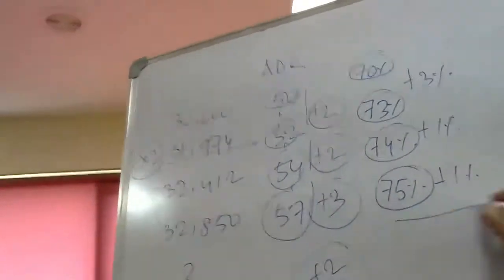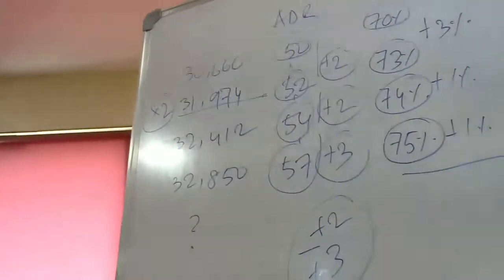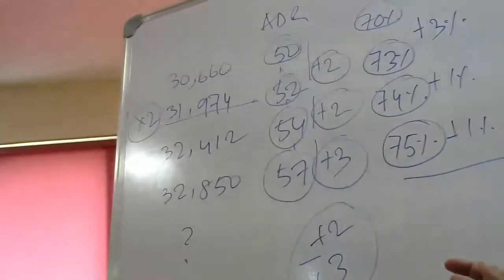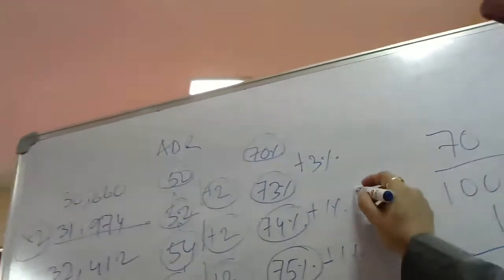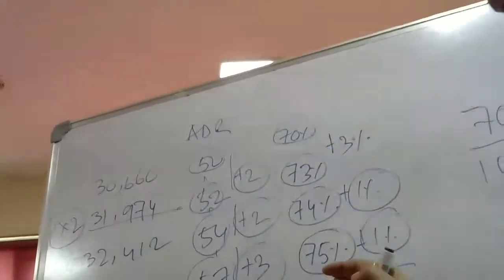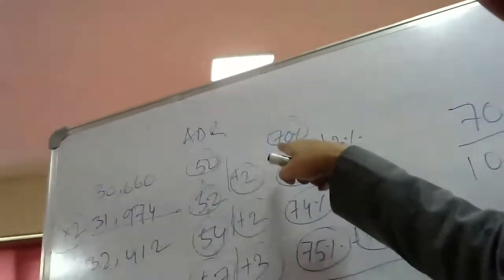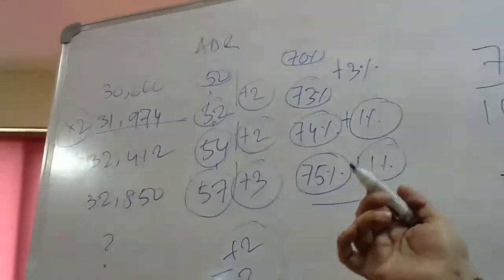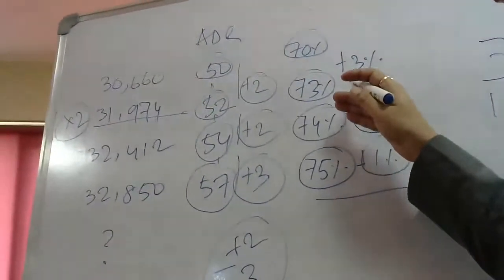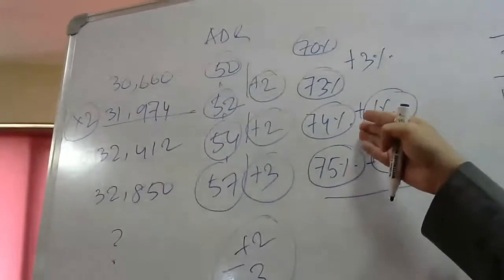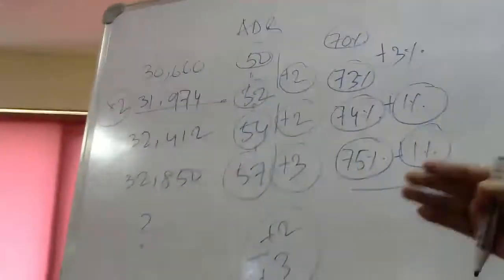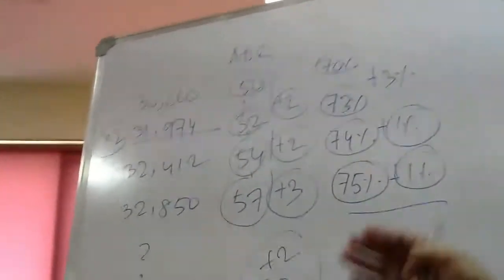Now the question is, what should be my occupancy for the next year? How do I budget for the occupancy? Here I can see that it's already 70% occupancy, so the occupancy level is high, and at the same time each next year we have gone for a higher occupancy level. 74%, it's even higher, 75%, even higher.